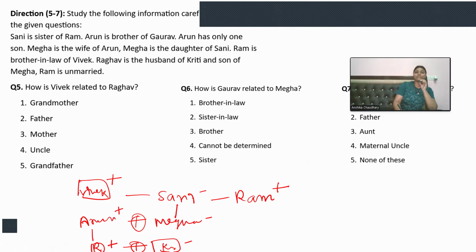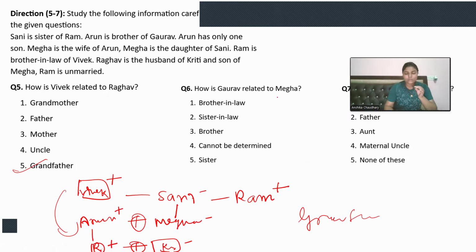Okay, so Megha's father is Vivek, and Megha's son is Raghav. We are asking the relationship of Vivek. So Vivek is the grandfather of Raghav. More specifically, it would be a maternal grandfather, but that is not given in the options, so we will be marking grandfather.